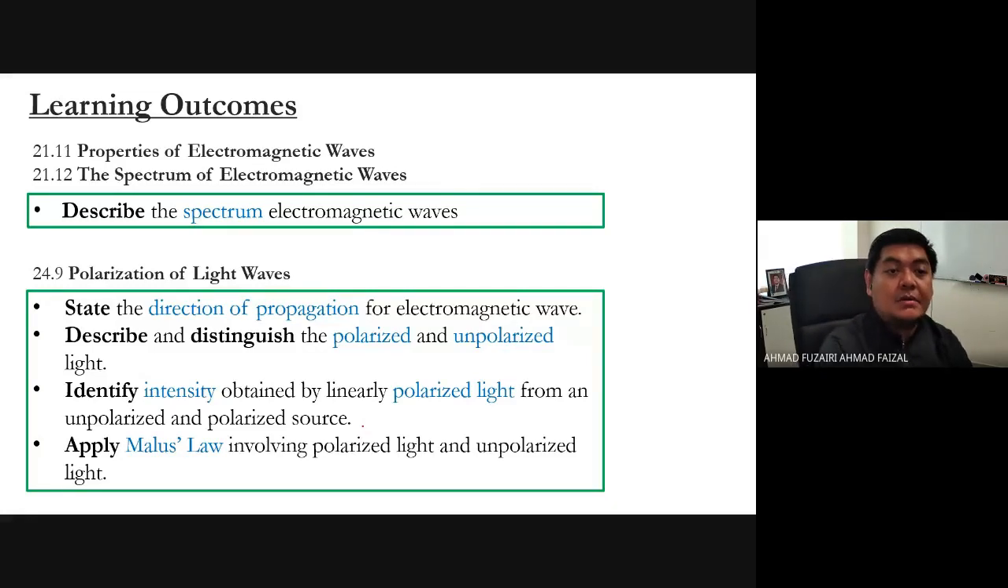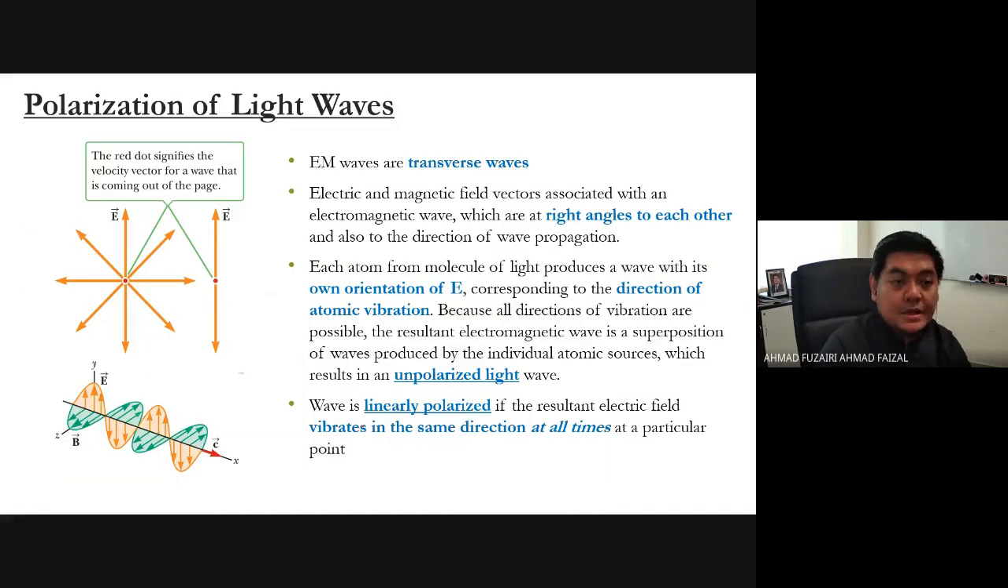Okay, so these are the learning outcomes for the next topic, which is polarization. What is the polarization of a light wave? First of all, EM waves are transverse waves, as usual. The electric and magnetic field vectors associated with the electromagnetic wave are at right angles. This is also a property of the EM wave.